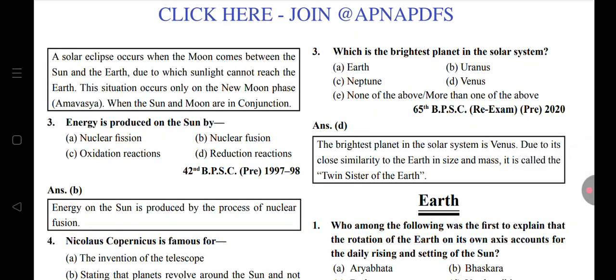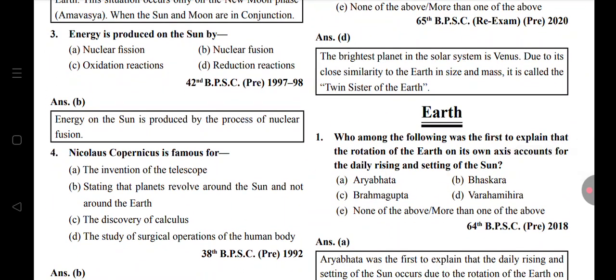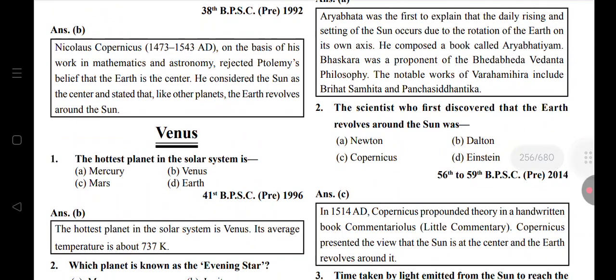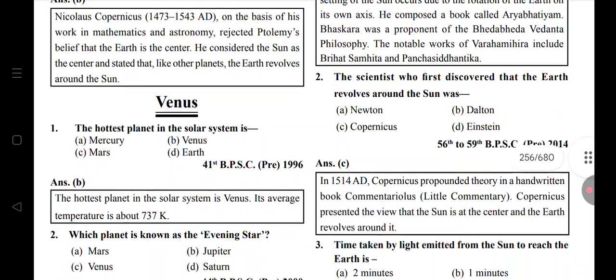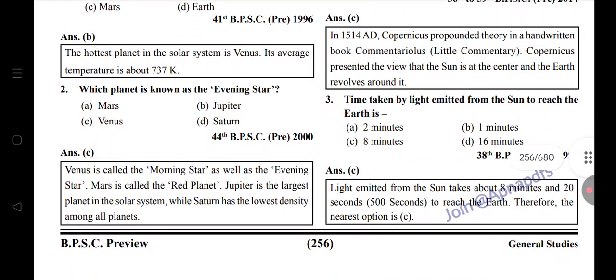Energy is produced on the Sun by nuclear fusion. Nicholas Copernicus is famous for stating that planets revolve around the Sun and not around the Earth. Venus, hottest planet in the solar system. Which planet is known as evening star? Venus. Morning star: Venus. Red planet: Mars.